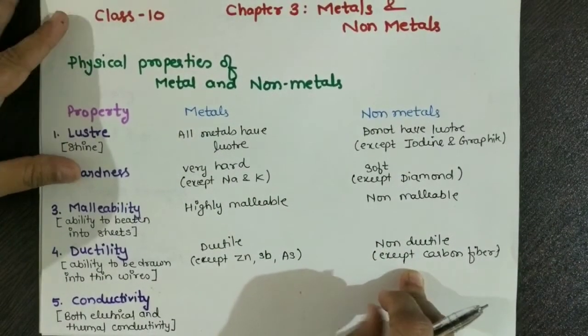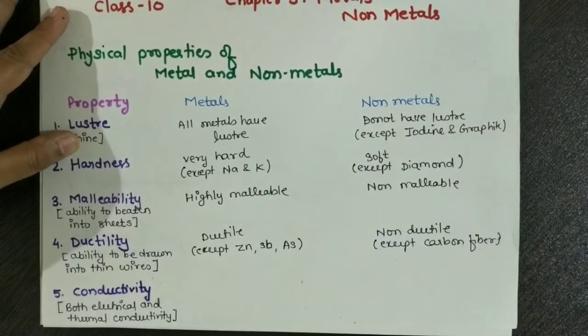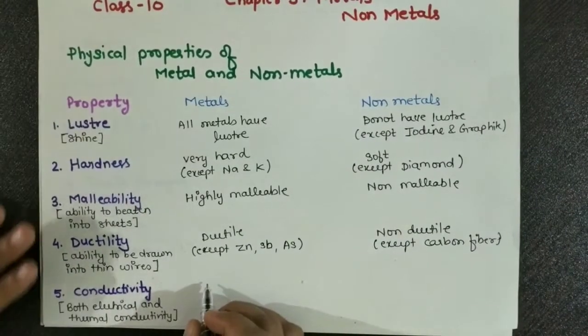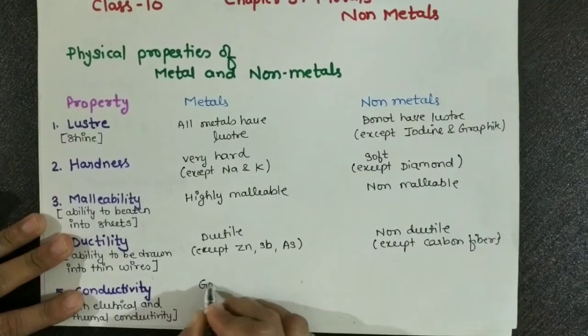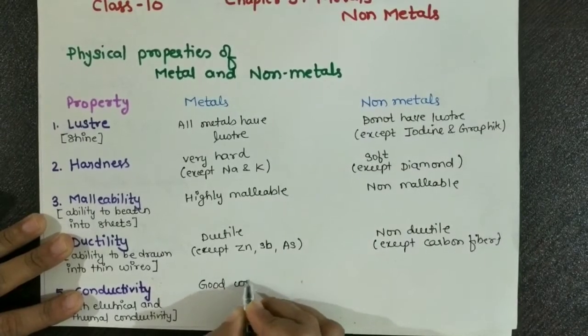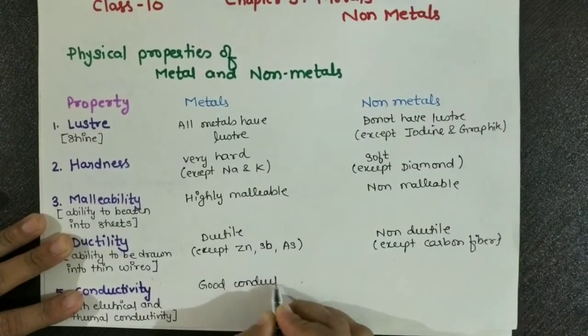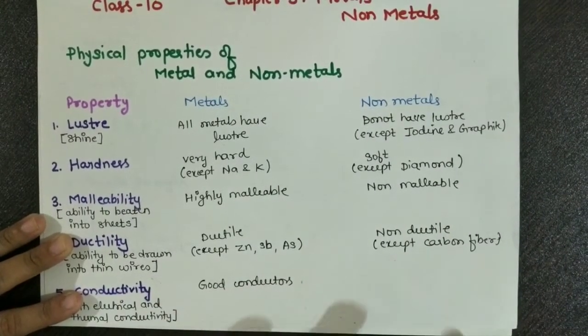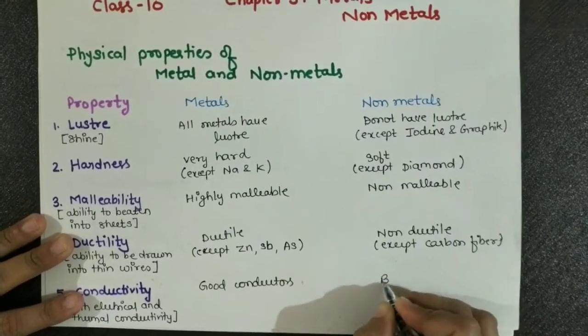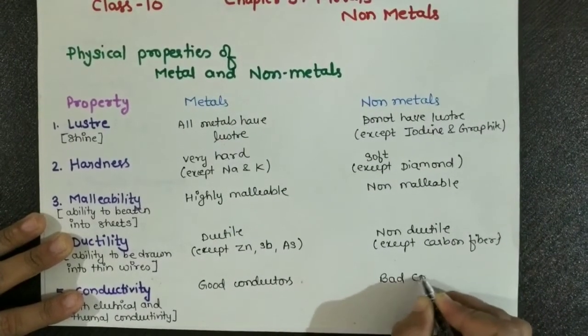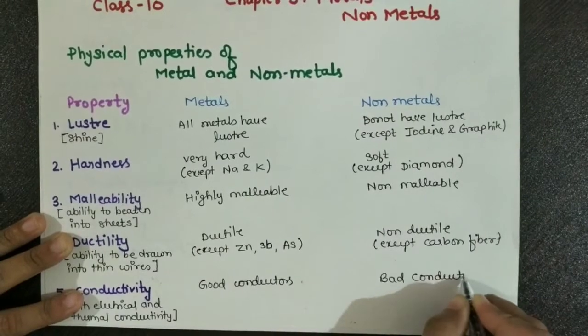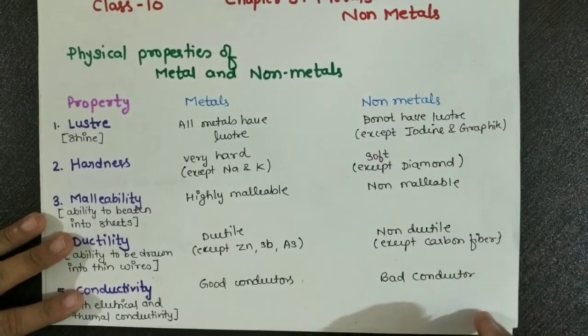Now, if we talk about conductivity, metals are good conductors of electricity as well as heat, whereas non-metals are found to be bad conductors of both heat as well as electricity.